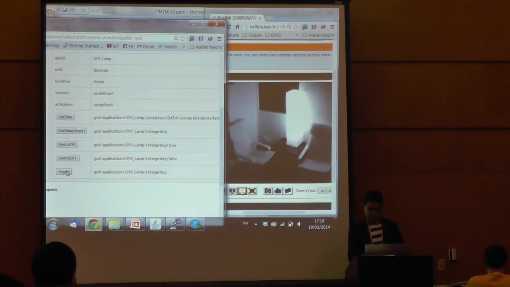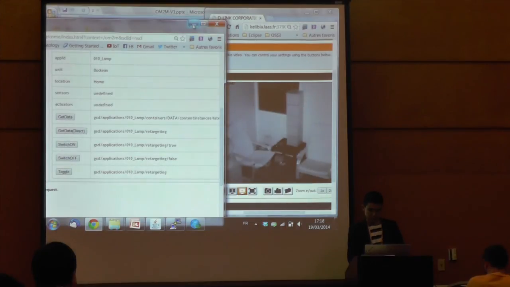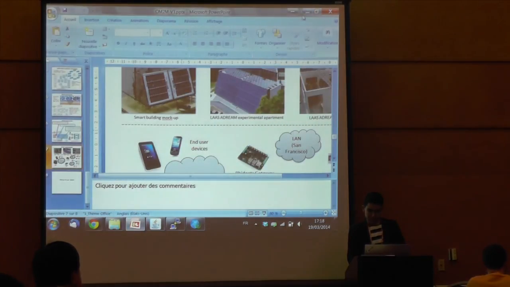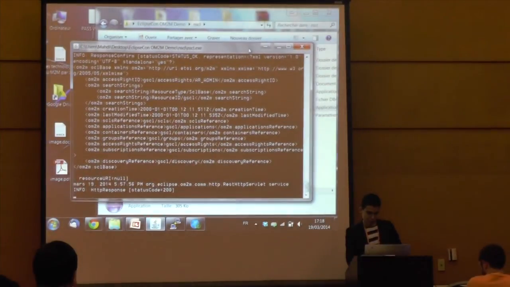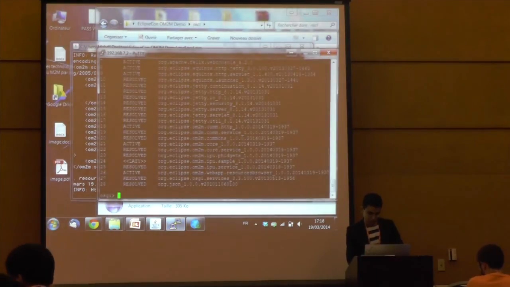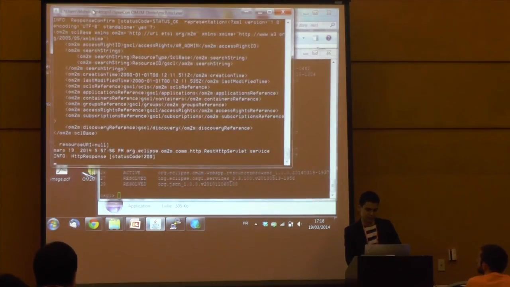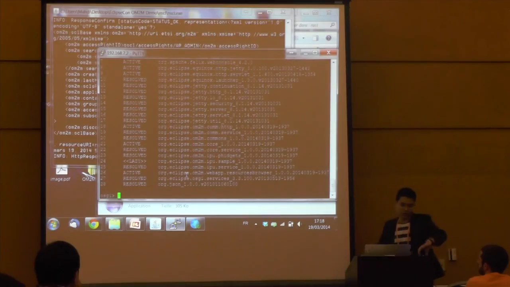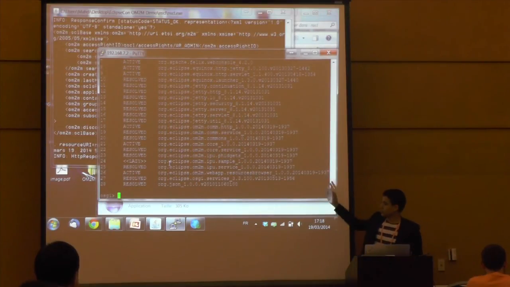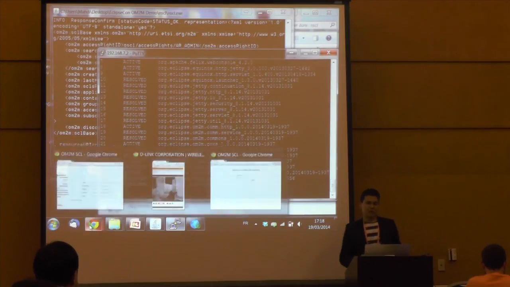Let's switch off the lamp here. So now locally I have a BeagleBone and an M2M server started. This one here is connected to my machines. I can directly see the OSGi Equinox console of the BeagleBone. Okay, I'll try to simulate a sensor.